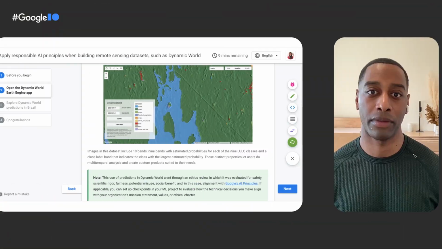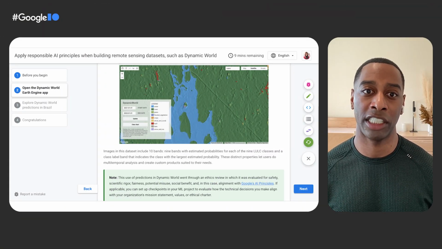Images in this dataset include 10 bands, 9 bands with estimated probabilities for each of the 9 DW land use land cover classes, and a class label band indicating the class with the largest estimated probability. These distinct properties enable users to do multi-temporal analysis and create custom products suited to their needs.